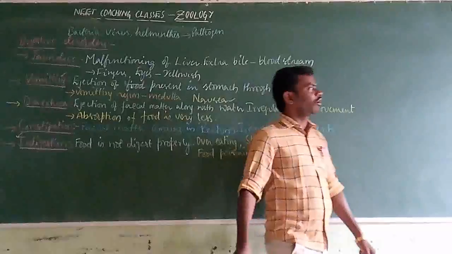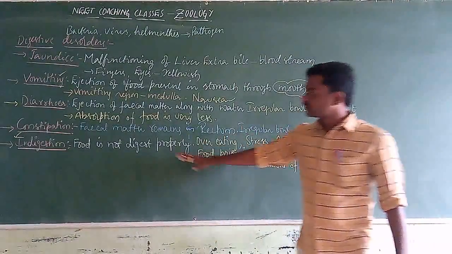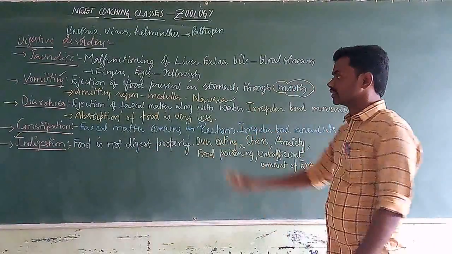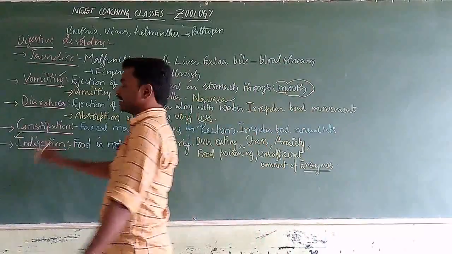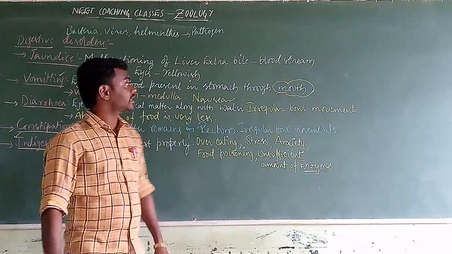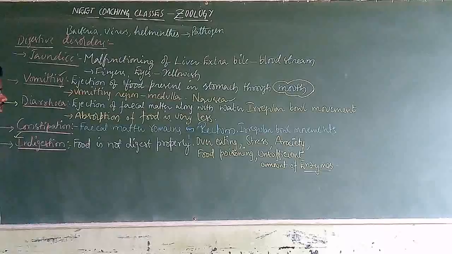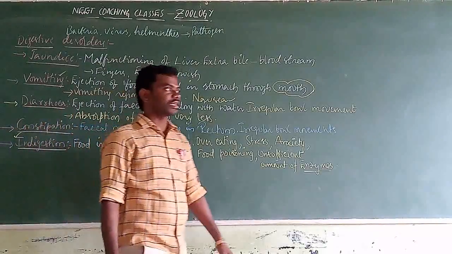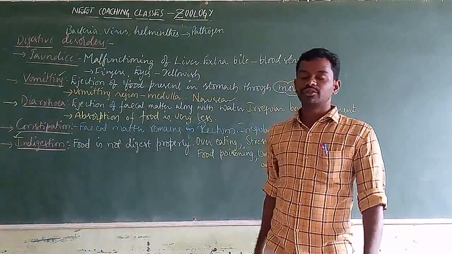Hence, because of all these reasons, the food is unable to digest. That problem is nothing but called indigestion. These are the different types of digestive disorders mentioned in our NCERT textbook itself.